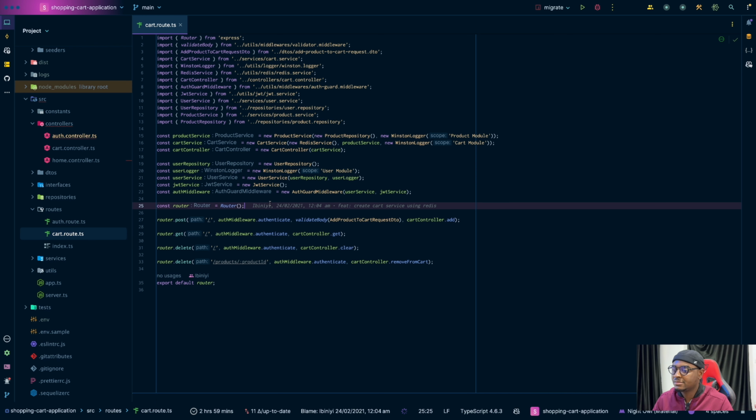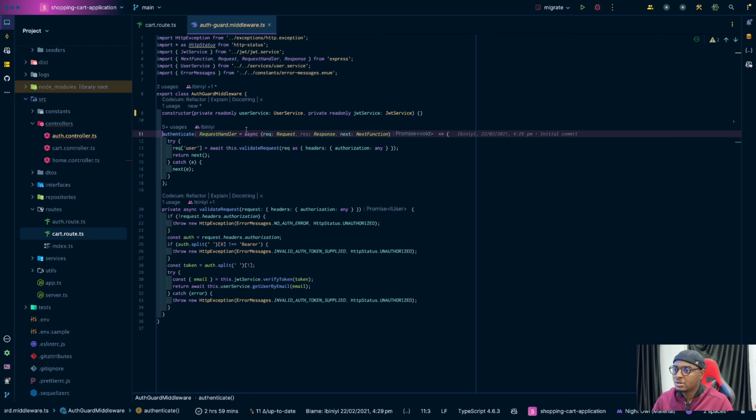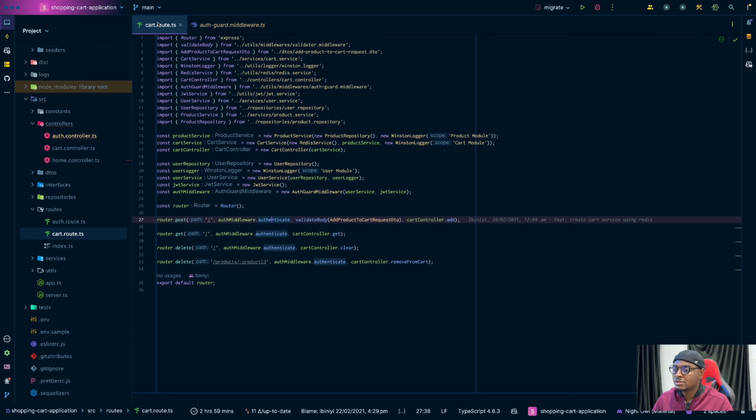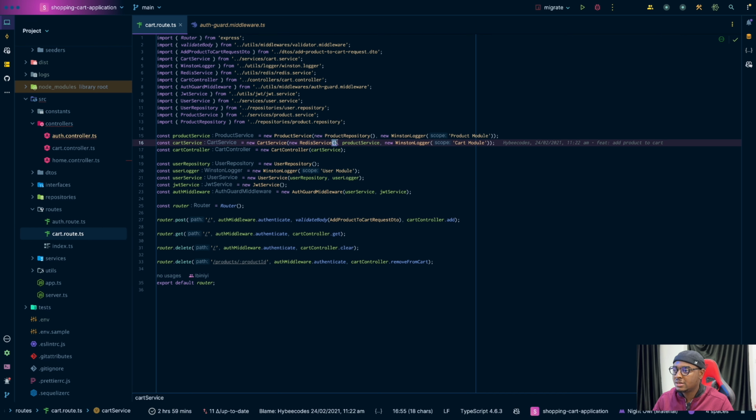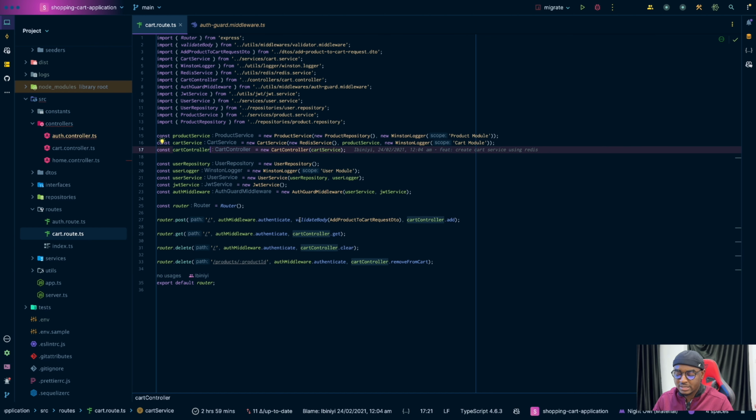So yeah, we've checked this auth middleware before, so good on that. Then the cat controller. You can see I created a new instance of Redis here, and then we are passing our product service into the cat controller. So let's check the cat controller real quick.